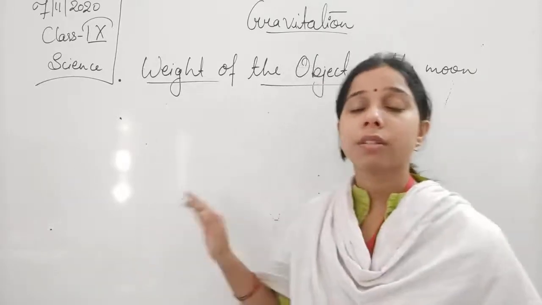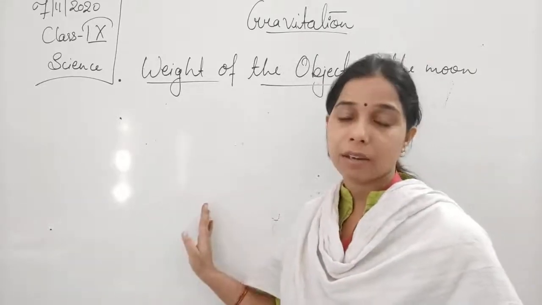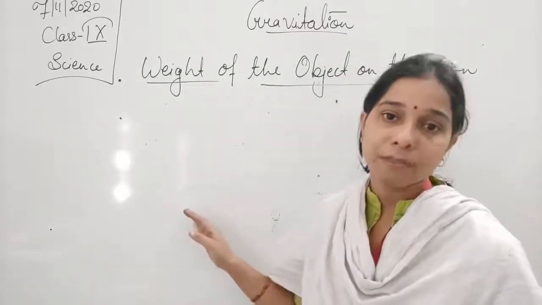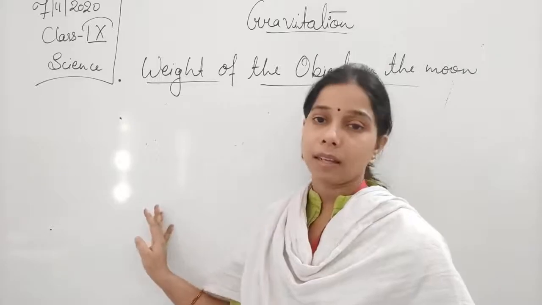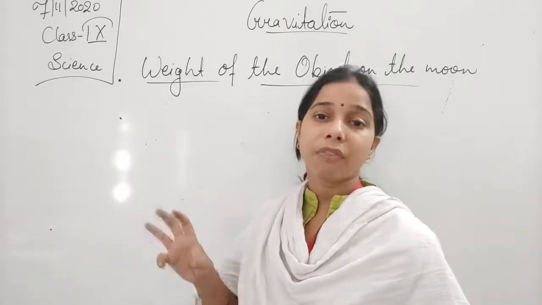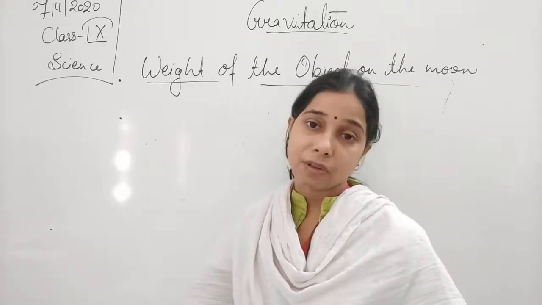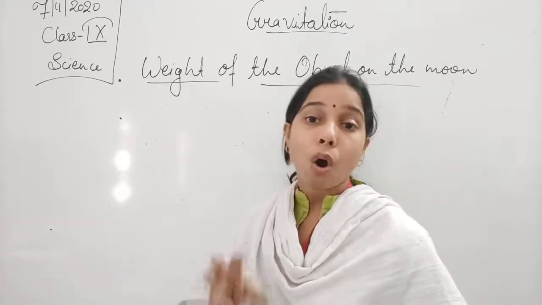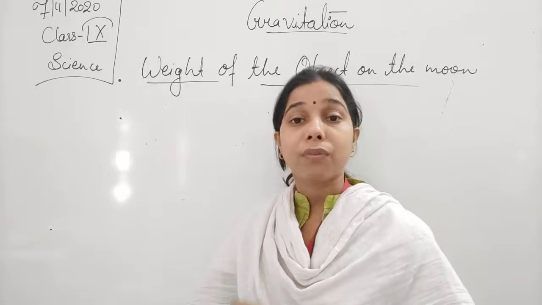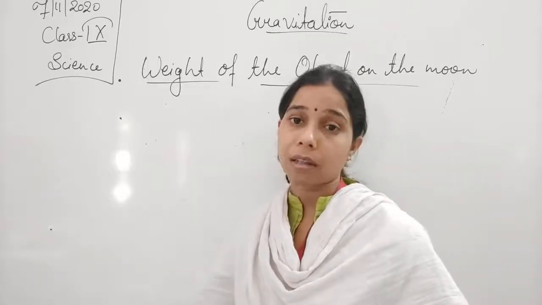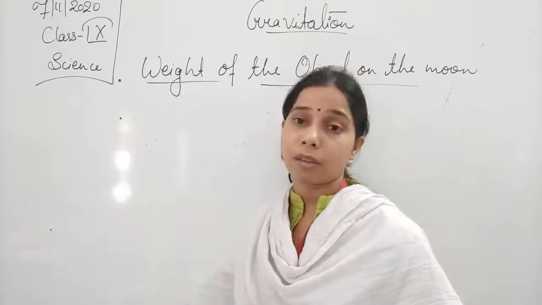That is why, students, force is equal to the weight itself, and weight is measured in Newton, which is the SI unit of force itself. So when we say the weight of an object on the earth, it means the force of attraction exerted by the earth on the object so that it gets pulled towards the center of the earth. That is the weight of an object on the earth.